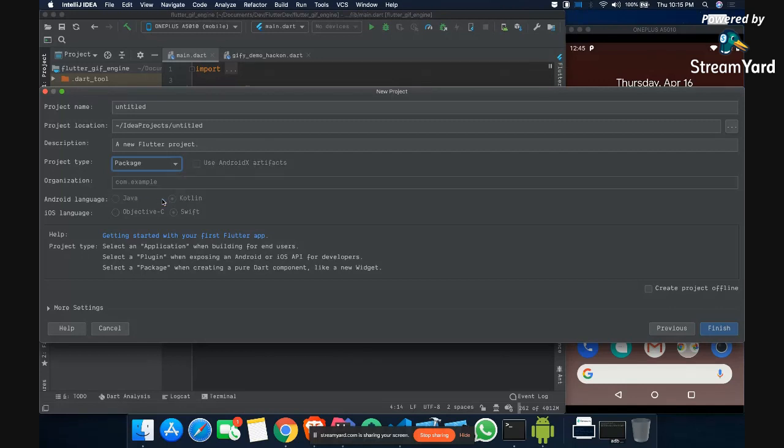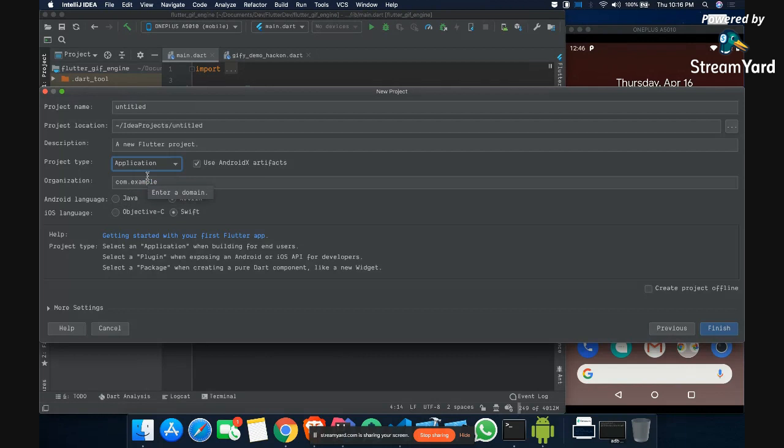A package is something where everything is written in Dart, and you have already done some work, and maybe you have made some predefined widgets. Then you can create a package of it, and then people can use it. So that is the difference between package and plugin. A package is purely Dart. A plugin can have different languages. Let's say it can have JavaScript, it can have Kotlin, Objective C, Java, or Swift.